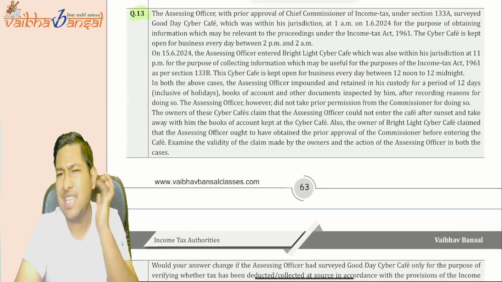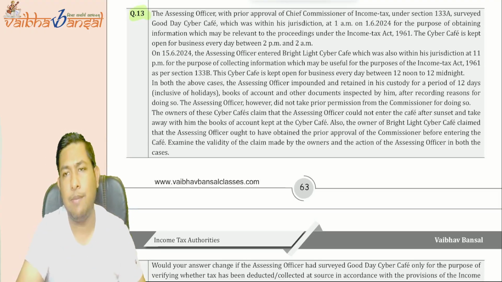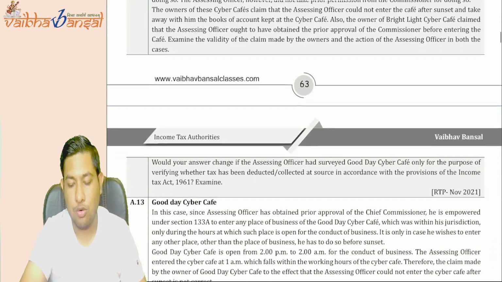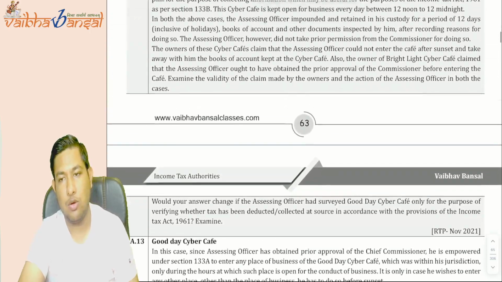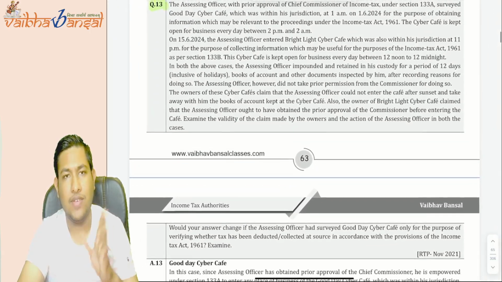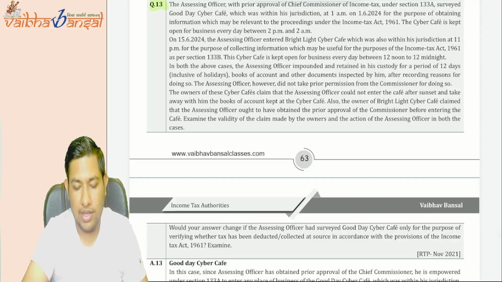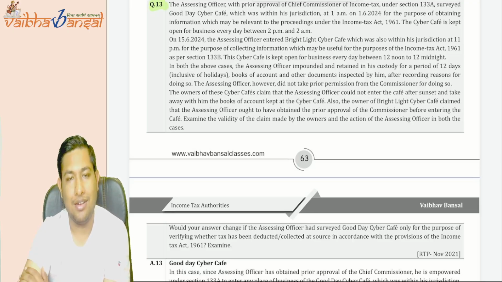You will do the same thing they keep asking again and again, based on the time limits, based on the business hours concept itself. Okay, this is your homework question number 13, and the rest of the questions are over. It is a very easy question. If you read it, if you solve it, it can be done very easily. Clear? So this is all for the day. We have completed the income tax authority. From tomorrow we shall be starting with the assessment procedures. So take care. Good night.